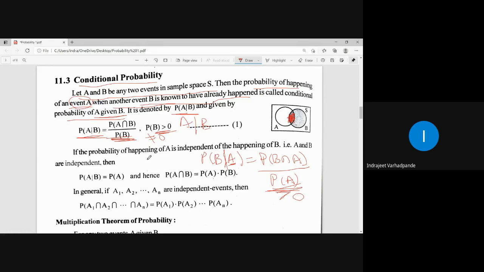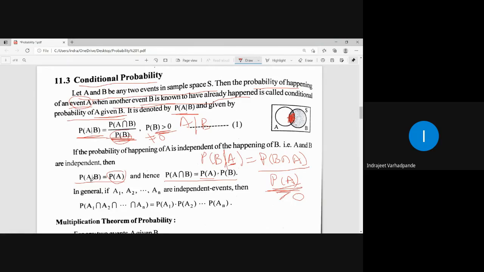If the probability of happening of A is independent of the happening of the event B, then A given B will be purely P of A. There is no connection with probability of B. So probability of A intersection B will be probability of A into probability of B. They are not connected to each other. They are independent events, so their intersection will be the product of the individual probabilities of event A as well as event B.